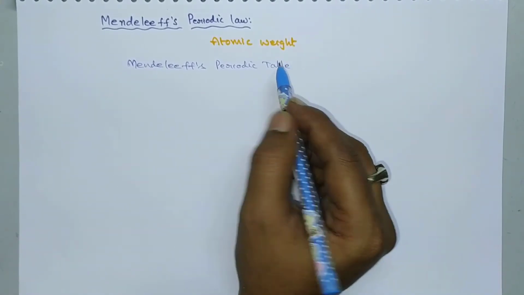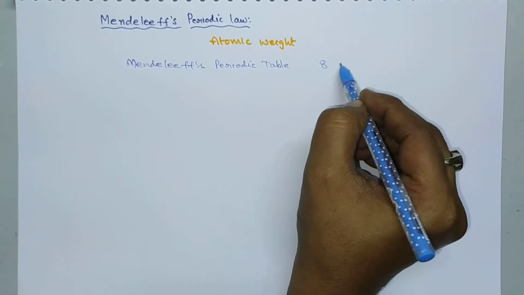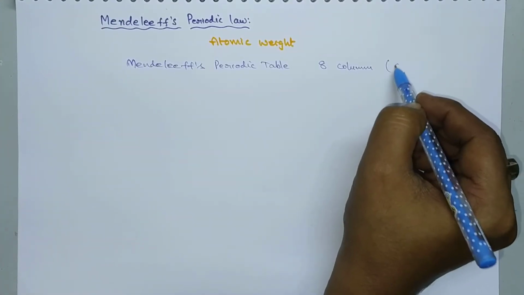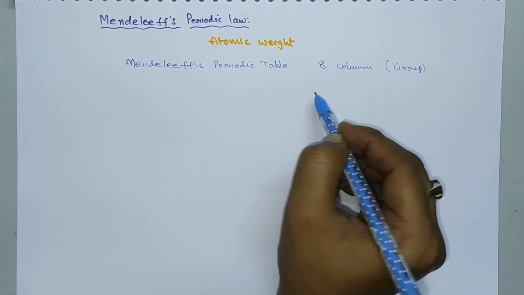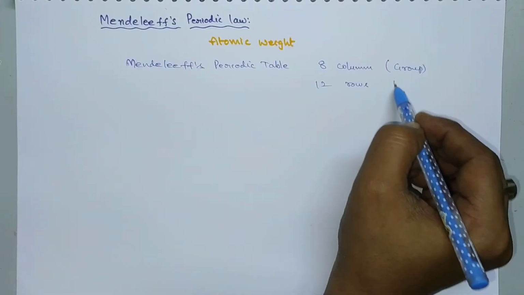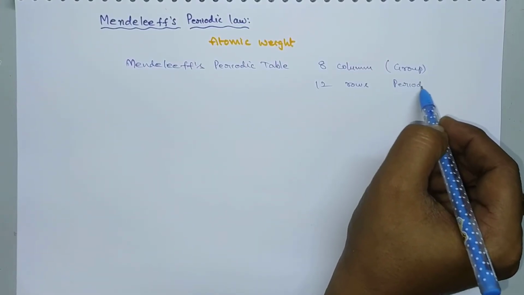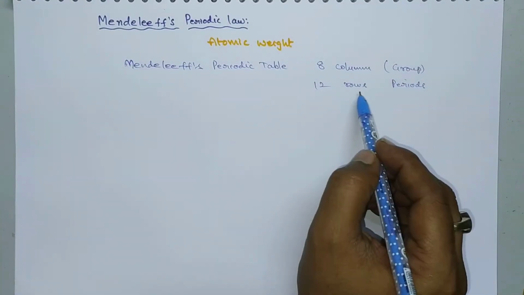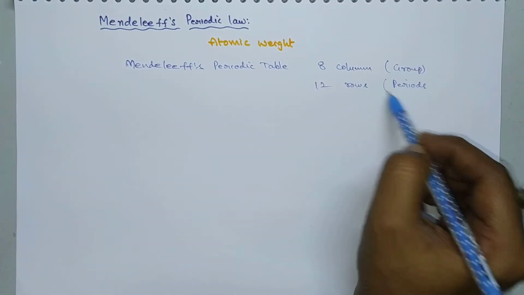It consists of 8 columns, which are called groups, and 12 rows called periods. It consists of 8 vertical columns called groups and 12 horizontal rows called periods.